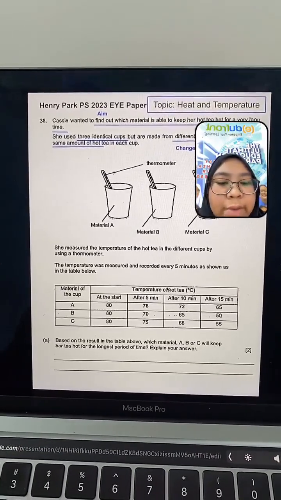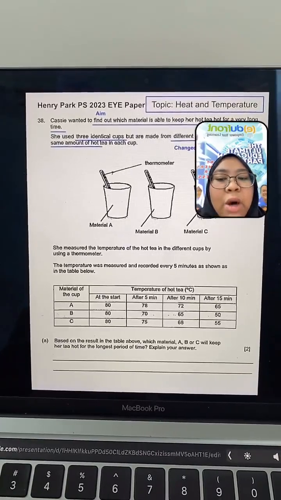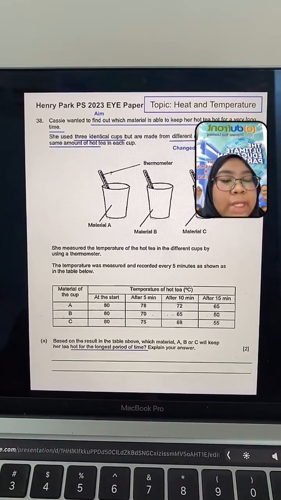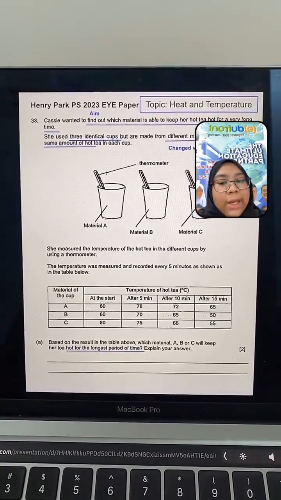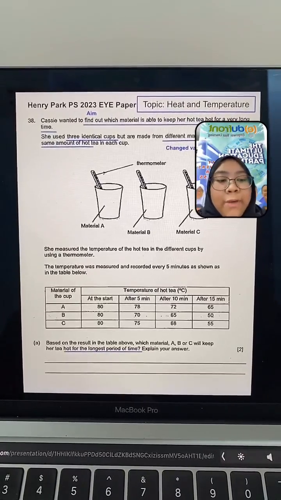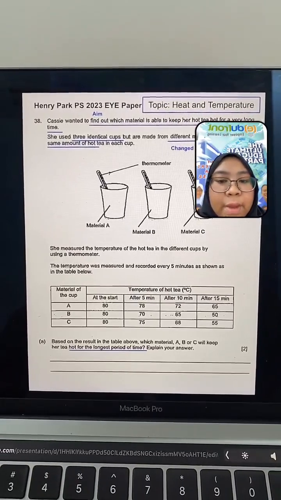Part A. Based on the results in the table above, which material A, B or C will keep the tea hot for the longest period of time? Explain your answer. So they are asking you to extract data from the table that they have shown you here. What is the answer? What do you think?